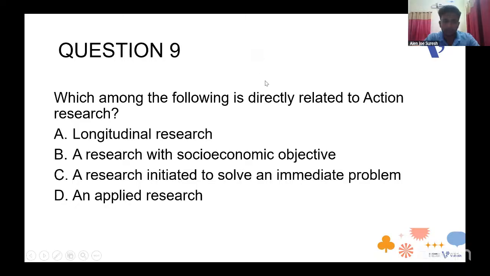Okay. Next question: which among the following is directly related to action research? Longitudinal research, a research with socio-economic objective, a research initiated to solve an immediate problem, and applied research. Okay, so action research.